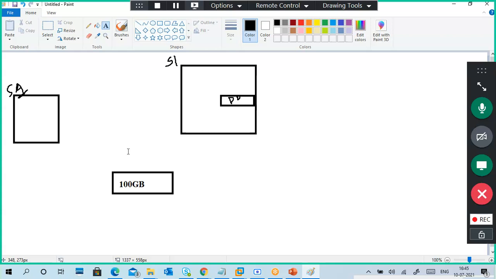Understand? I need a disk, and the disk should be centralized. It should not be an internal part of my server. It should be centralized, not directly attached to my server. So even though my server is down, no problem. My storage is separately in the central machine. Got the point?